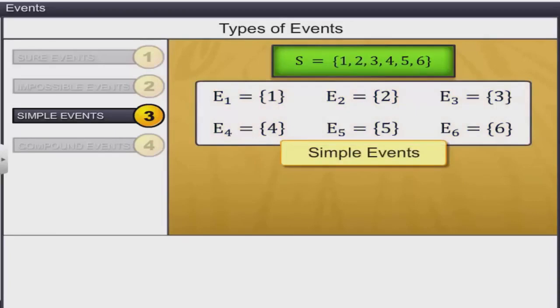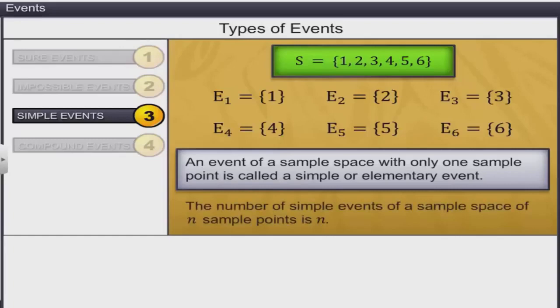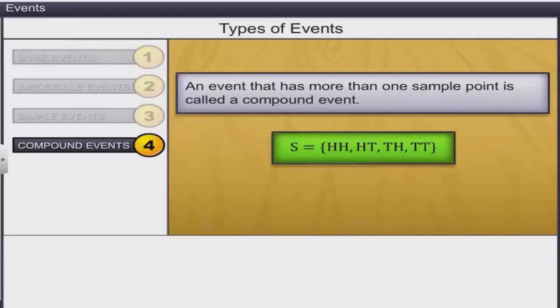An event of a sample space with only one sample point is called a simple or elementary event. The number of simple events of a sample space of n sample points is n. An event that has more than one sample point is called a compound event. Let's consider the sample space of an experiment of tossing 2 coins. Events E1 and E2 associated with sample space S are shown. Both the events have more than one sample point. Therefore, the events are compound events.